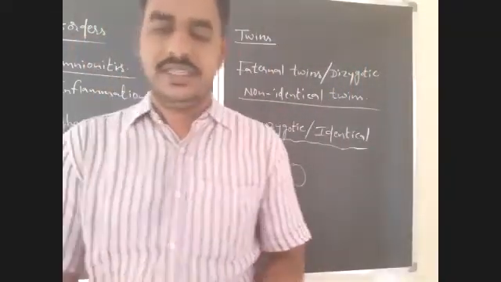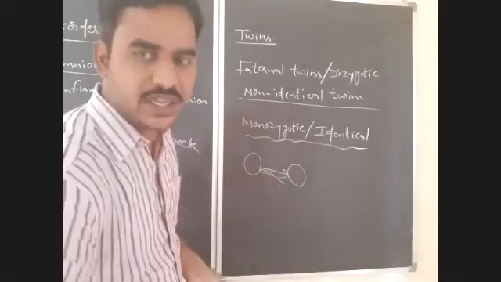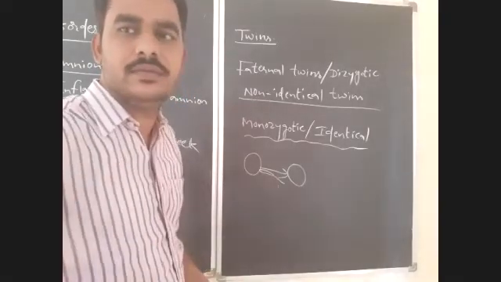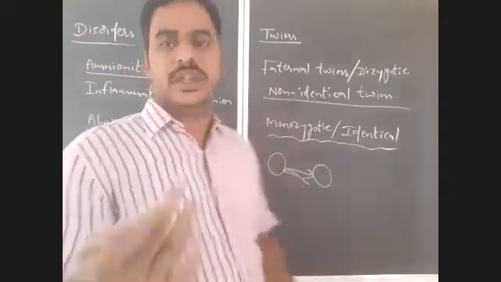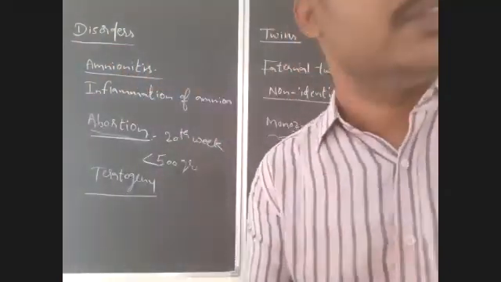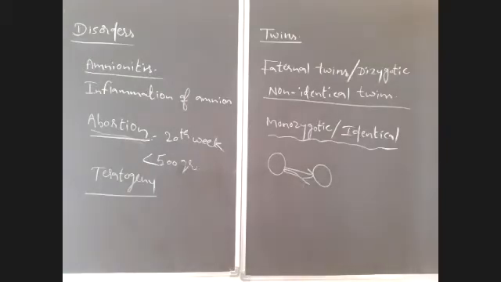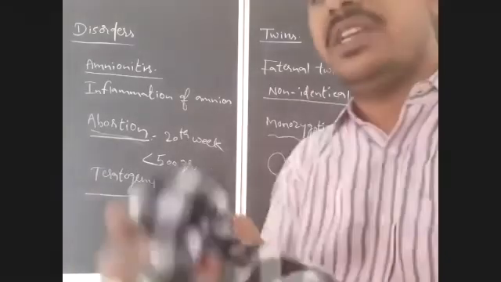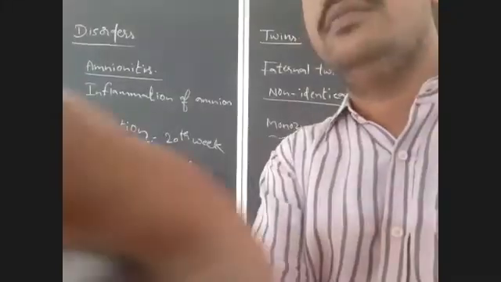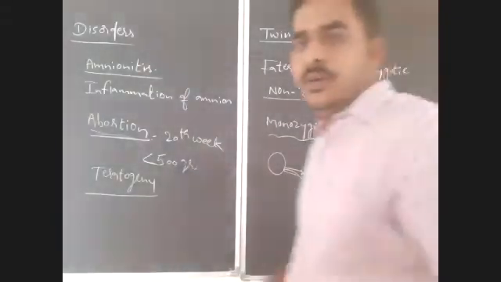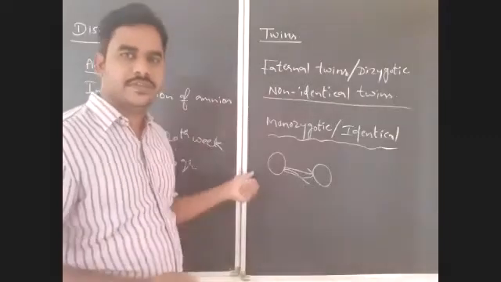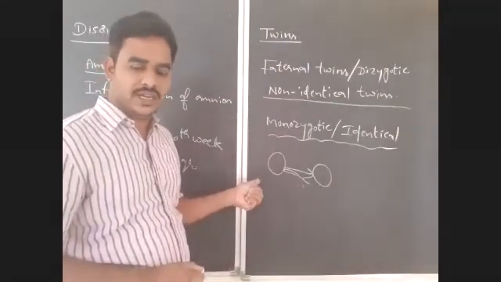Right, that's clear. Observe here carefully. Fraternal twins are dizygotic twins. That is completed. Now it is monozygotic or identical twins. What are these monozygotic or identical twins?